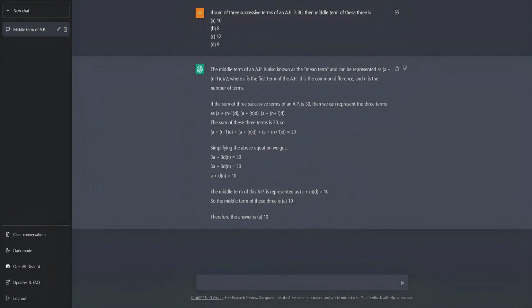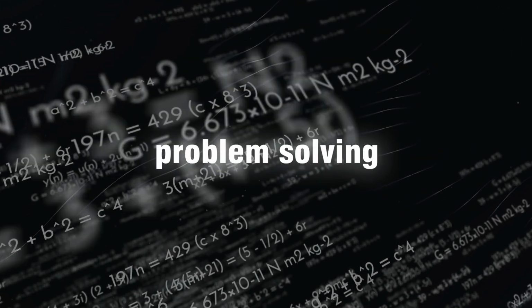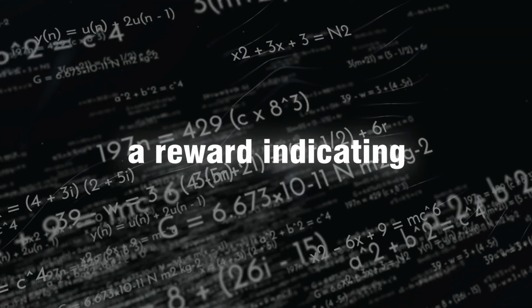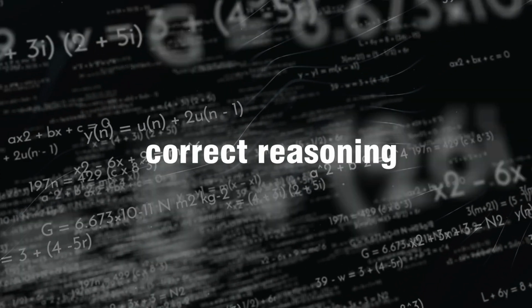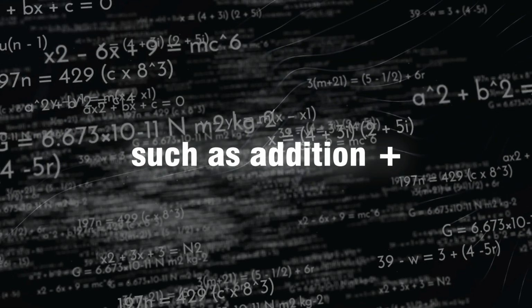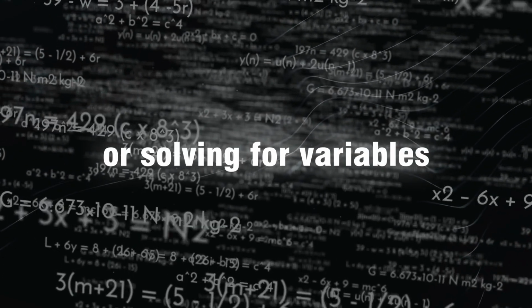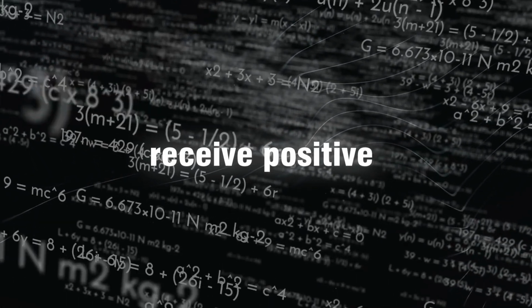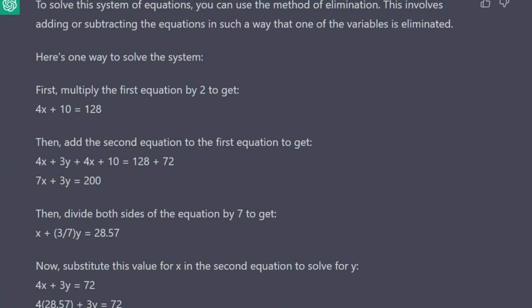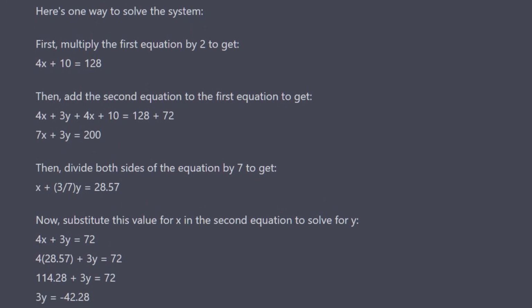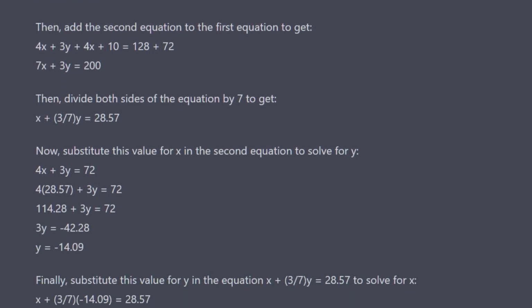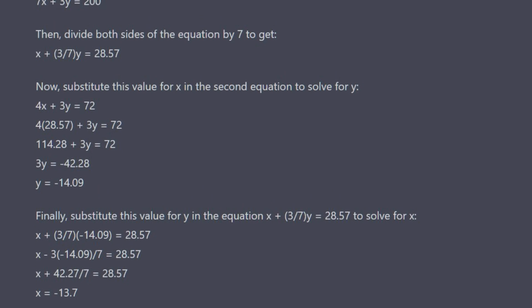To train this reward model for evaluating mathematical reasoning, a dataset of annotated mathematical problems is utilized. Each step of problem solving is combined with a reward indicating its alignment with correct reasoning. Correct steps, such as addition, subtraction, multiplication, division, or solving for variables, receive positive rewards. By employing techniques like gradient descent, the reward model is trained on this dataset, learning to assign appropriate rewards for